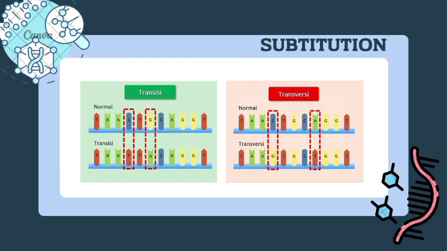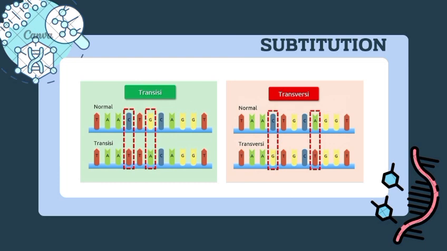And type 2 is transversion mutation. A transversion happens when a base is replaced by a base from a different chemical group. Transversion is purine into pyrimidine. Examples: A to C, A to T, G to C, and G to T. And the opposite, cytosine to adenine, thymine to adenine.